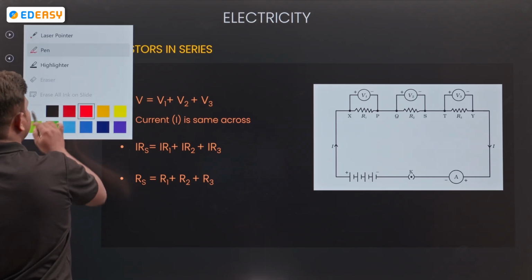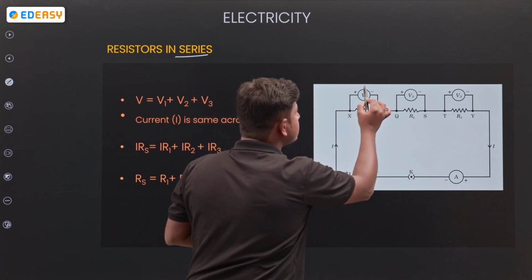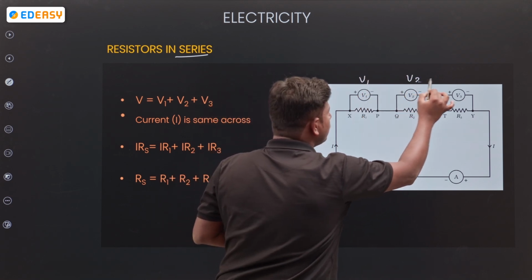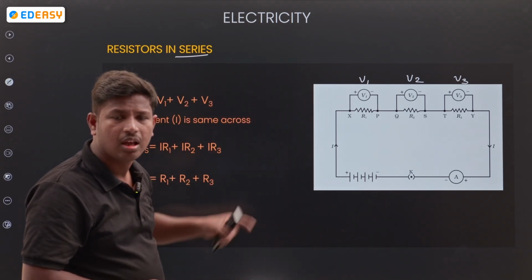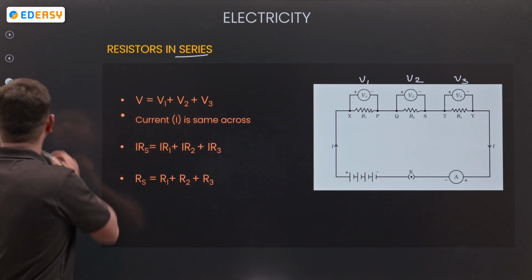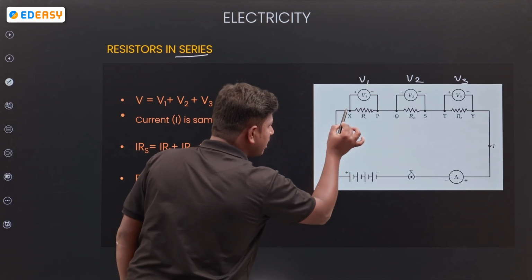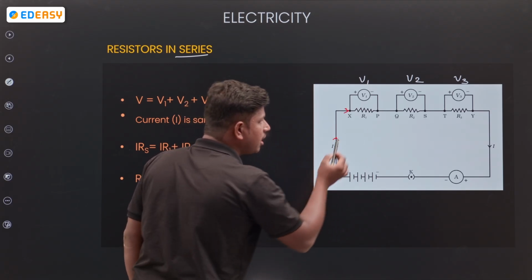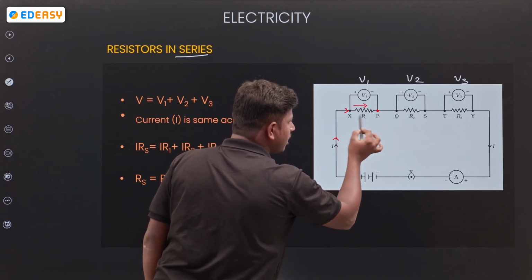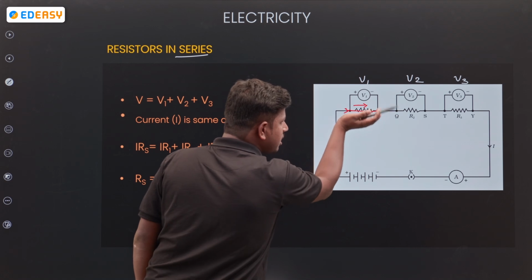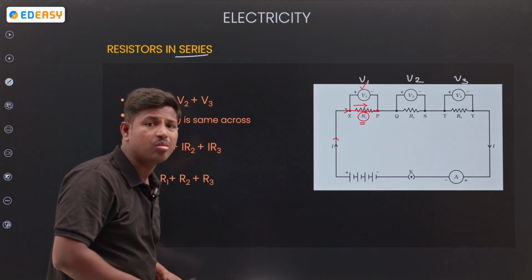Next, see, the resistors are in series. For each resistor a potential is there: V1, V2, V3. How is the voltmeter connected? In parallel. Here an amount of current enters and passes like this. What happened here? The potential varied. How much potential is there across R1? That potential we calculate using voltmeter V1.